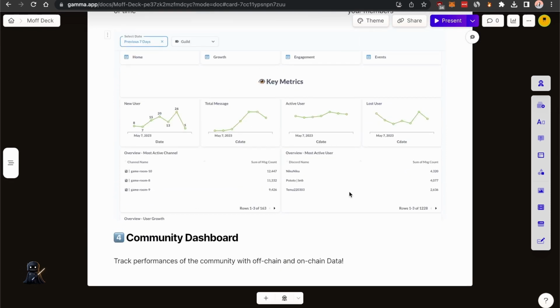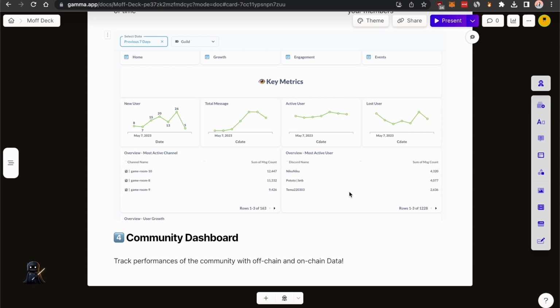There's a bonus one that we are trying to build. It's the community dashboard. We know that Discord Insights can bring you some helpful data about your community, but there's some problem with that. First of all, it's very lagging, right? There's a 2-day lag before you can see what's happening. But in our dashboard, it will be updated every day, so you can just see what happened yesterday, how many members yesterday, how many messages yesterday.